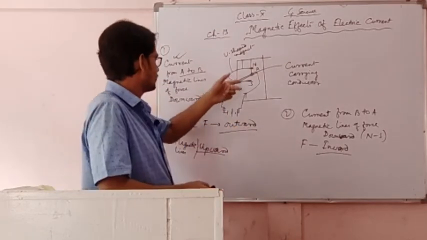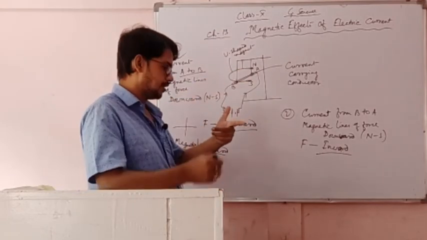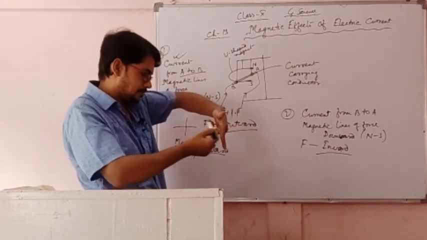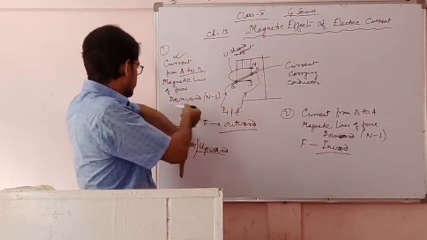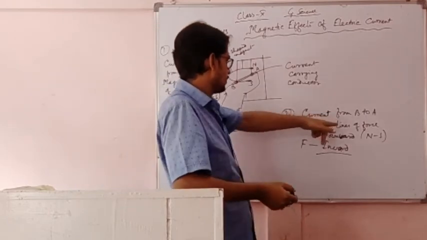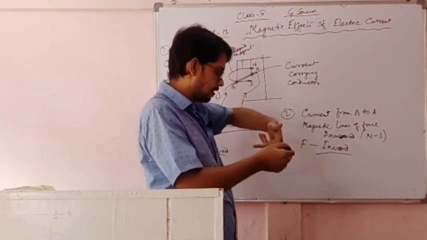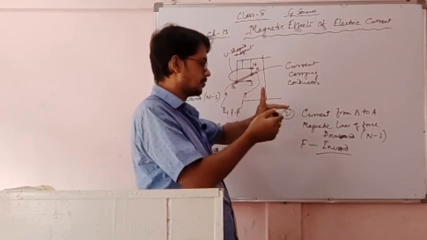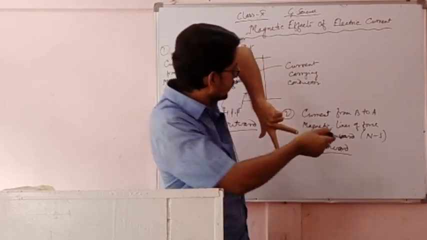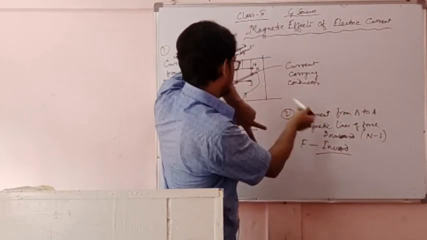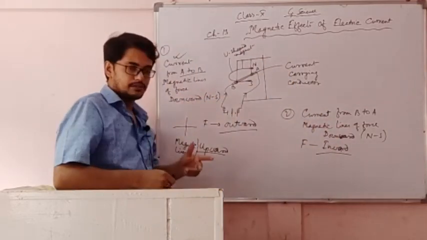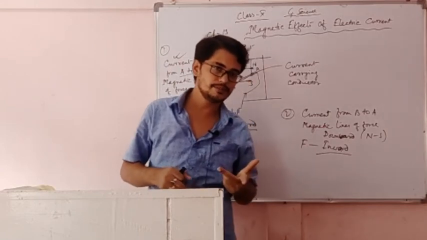Now if we relate, like this one coming north to south, that is downward, magnetic field downward, current from A to B this way, then force outward, you see force outward. Now magnetic field downward, current from B to A, then force inward is going this way.